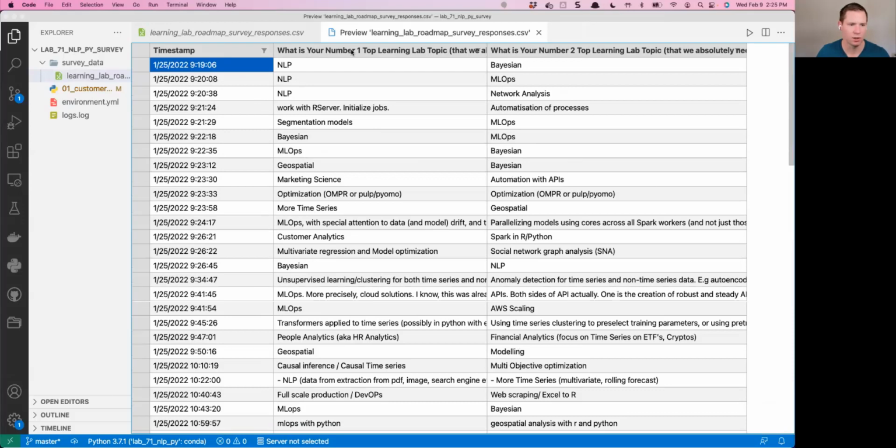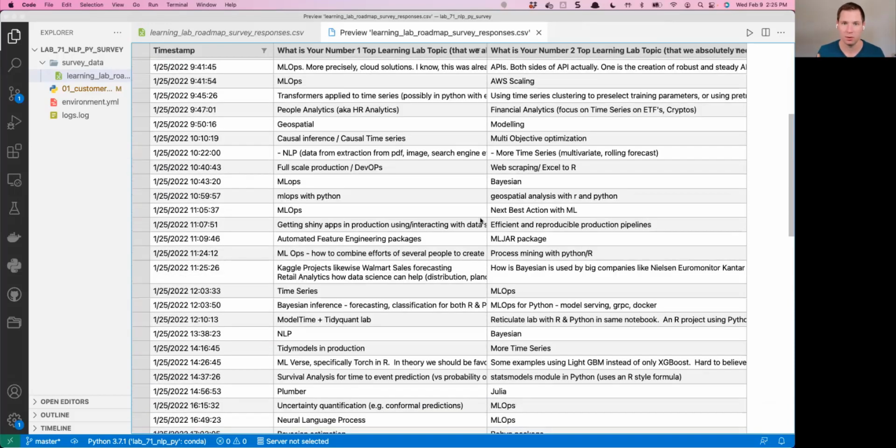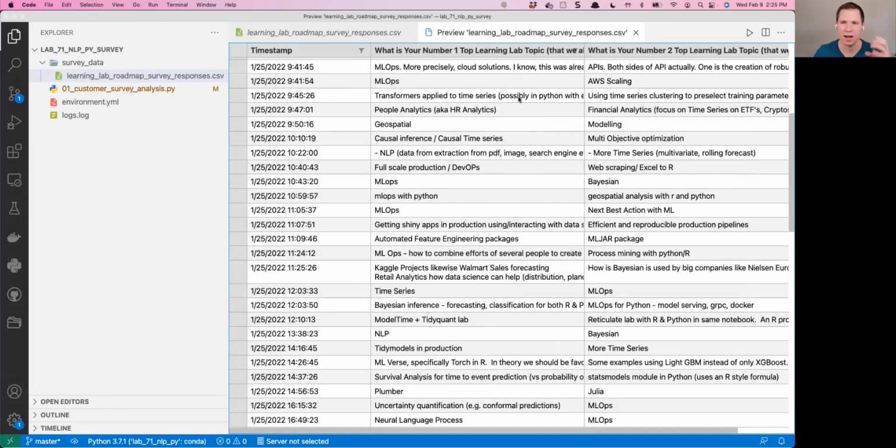What is your number one top Learning Lab topic? What's your number two? Those are the two responses from each person. Each of these timestamps, I've anonymized, so you can't see the name of the person or their email address or any of that. It's literally the timestamp of when they submitted and what their two topics were. You can see it's all over the place. Imagine going down through this; it would be very challenging. So we want to use NLP today to extract out the important topics.